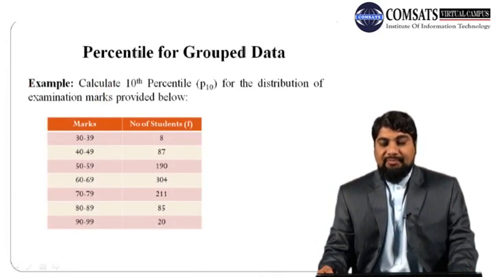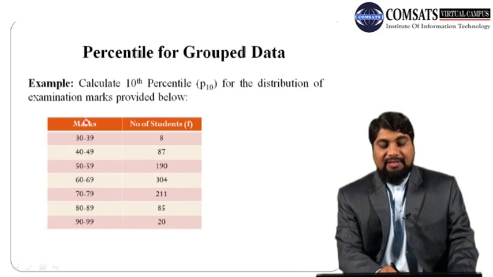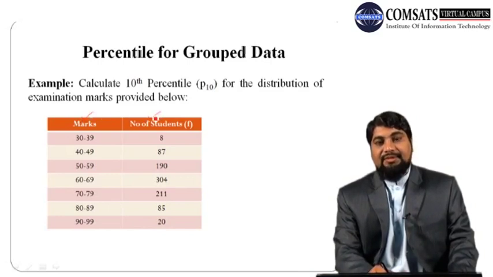So let us discuss the example. Calculate the 10th percentile or P10 for the distribution of examination marks which is provided below. Here we have marks and the number of students. From this distribution we can see that there are 8 students who obtained marks from 30 to 39.